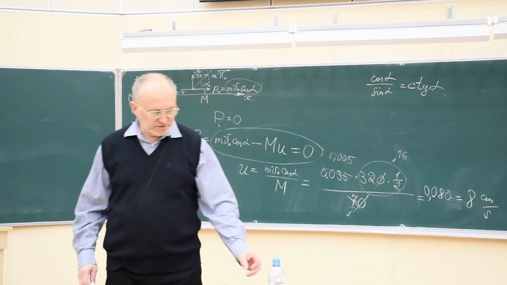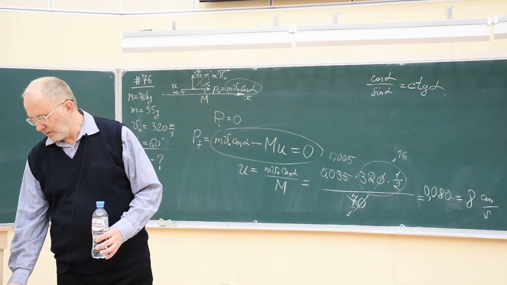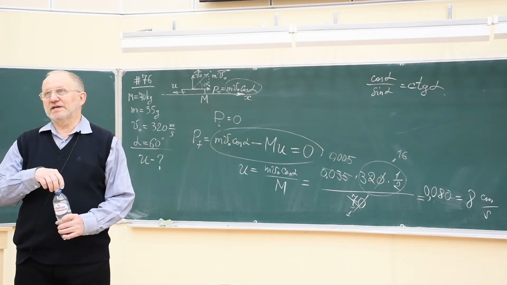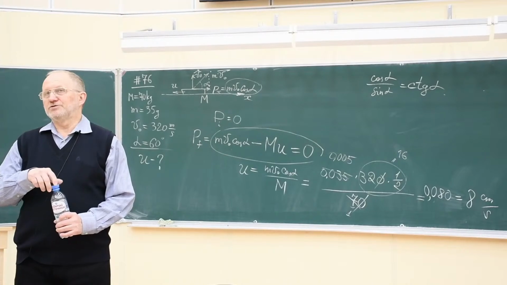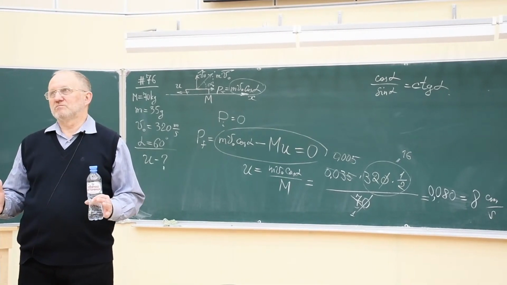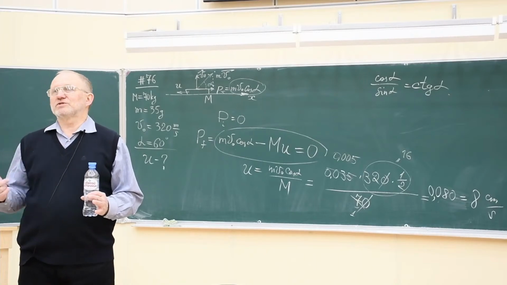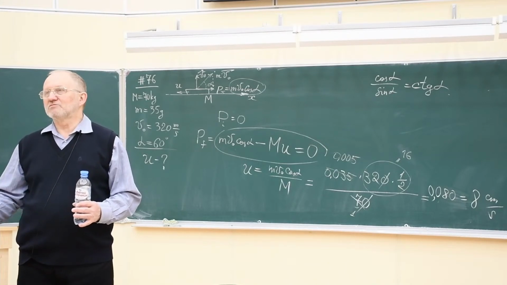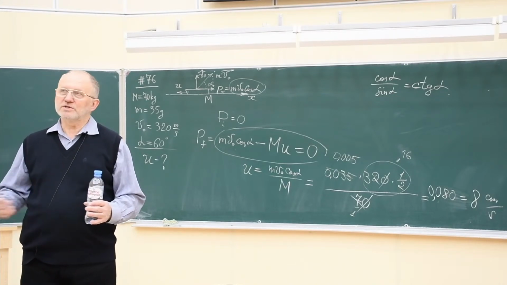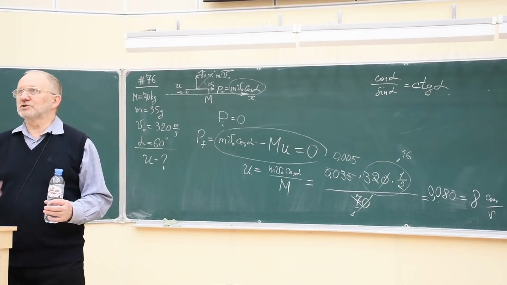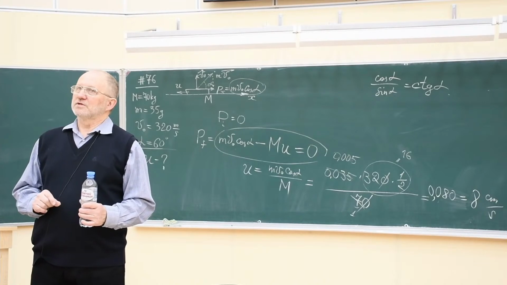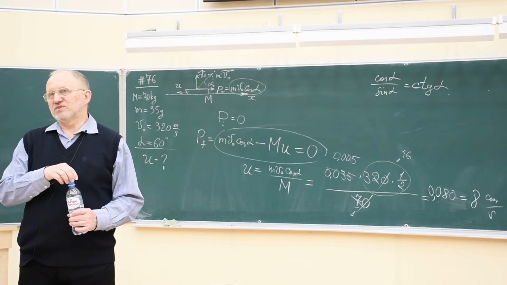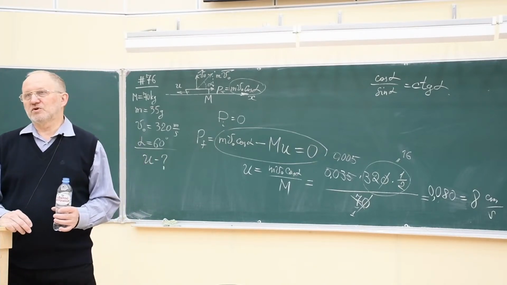So what's important in such problems? First, we have to make sure that no external forces act on the system during the process which we consider. And if there are no external forces, then the momentum is conserved. That is, the final momentum equals the initial momentum, if no external forces. If only internal forces are present in this process, then the momentum remains the same. The final momentum equals the initial momentum of the whole system.